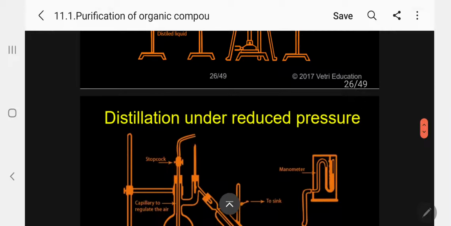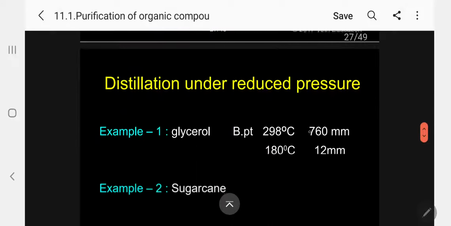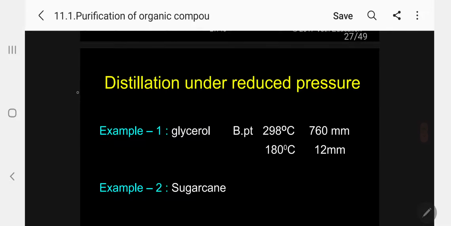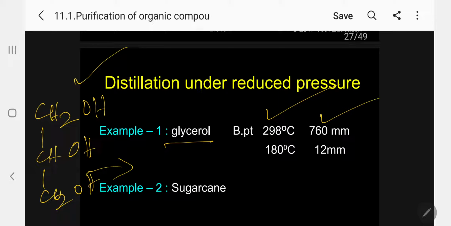Kindly follow. The next one is distillation under reduced pressure. Why is this necessary? There are some liquids that undergo decomposition during distillation. A specific example is glycerol, a trihydric alcohol, with 3 OH groups present. If you simply boil it, the boiling point is 298 degrees at 1 atmosphere, at normal NTP, almost 300 degrees.